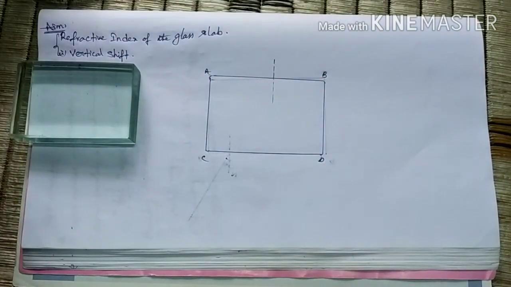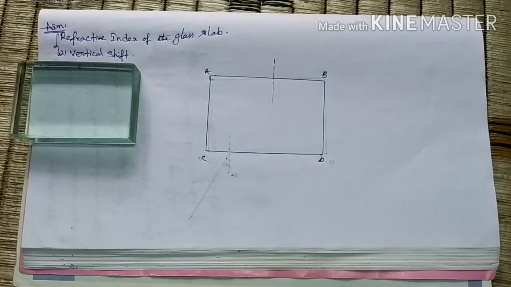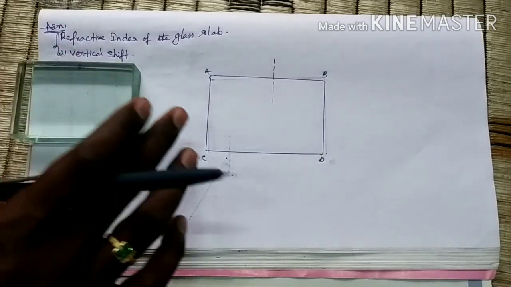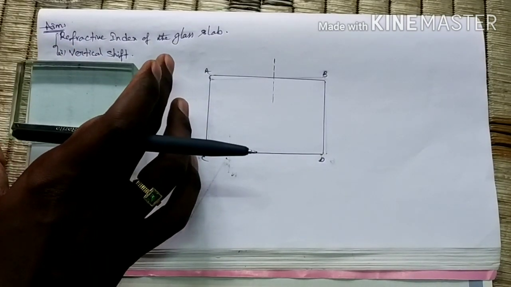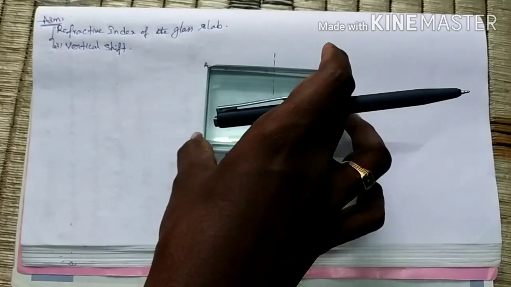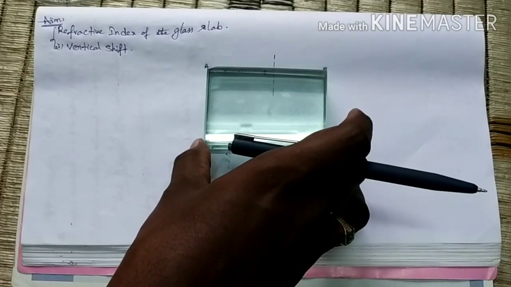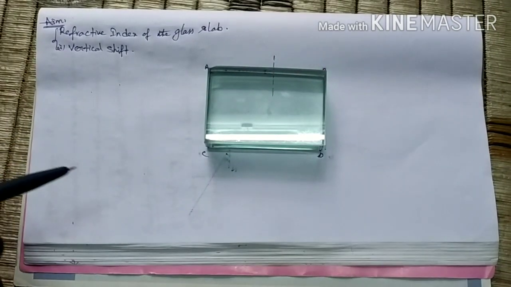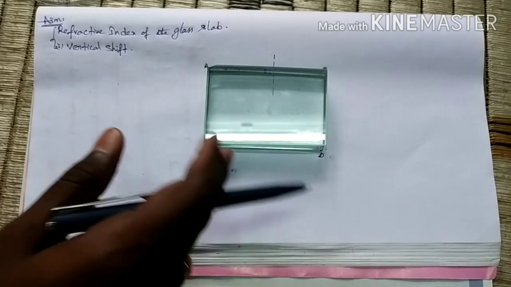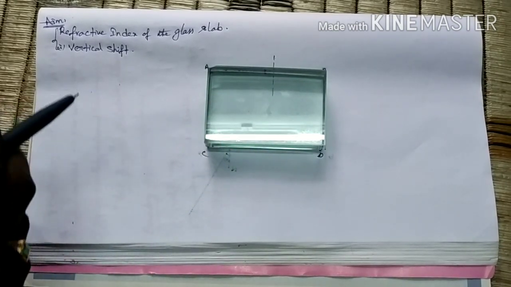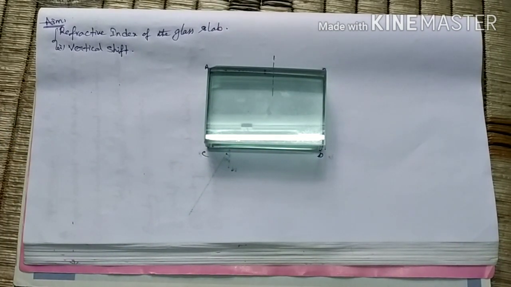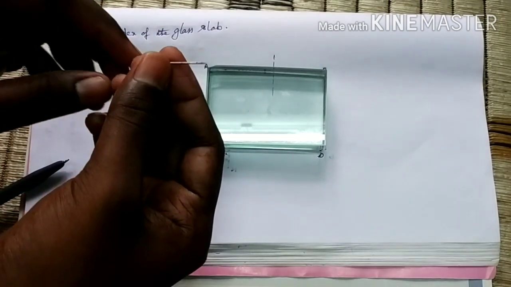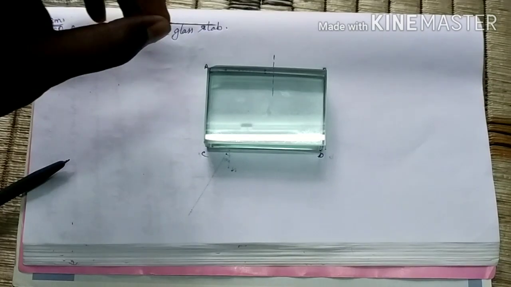Right. Then now place the glass slab in the rectangle ABCD. We have to place the glass slab again in the rectangle ABCD, and now take a needle.